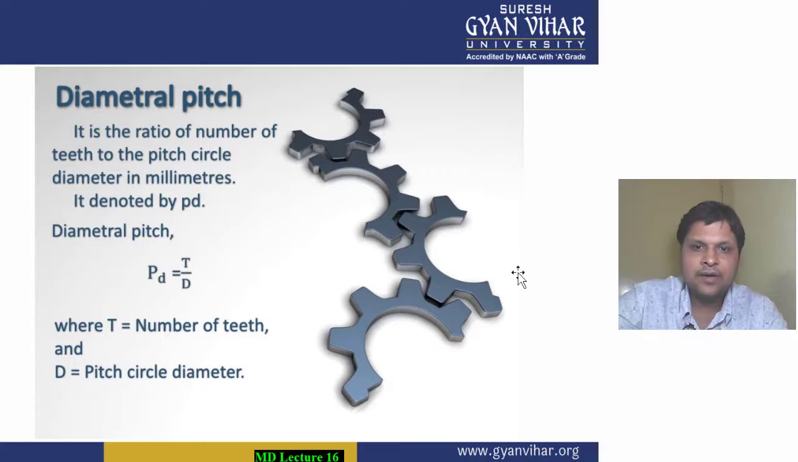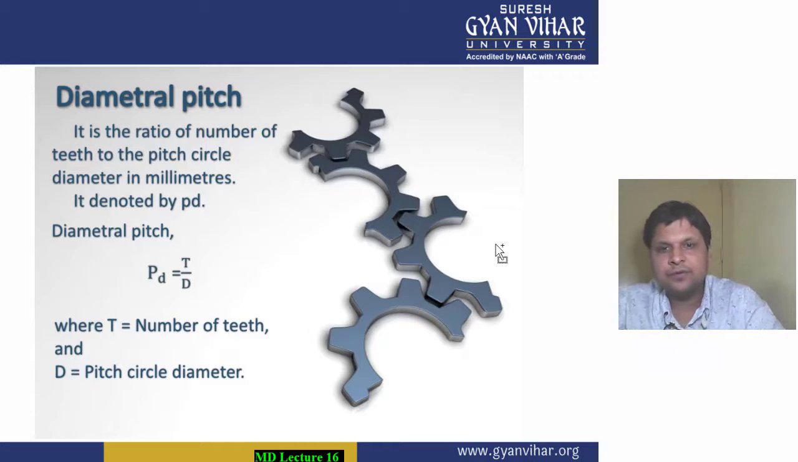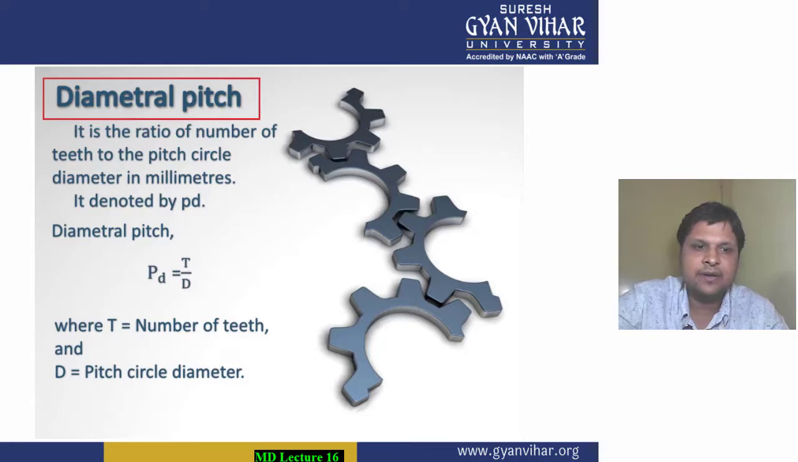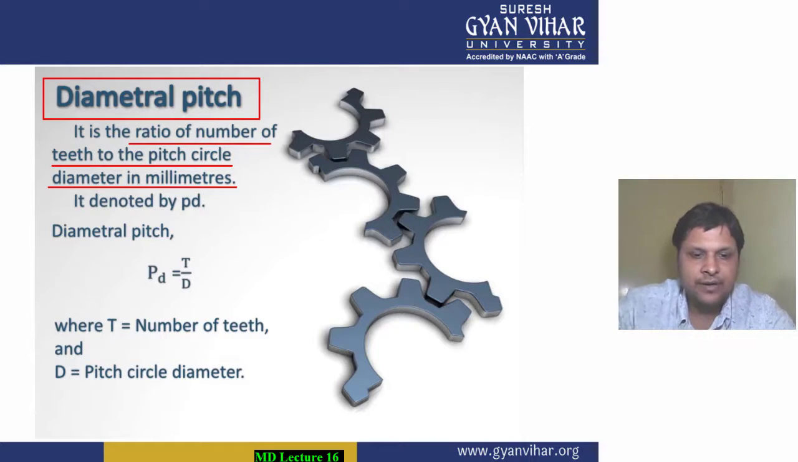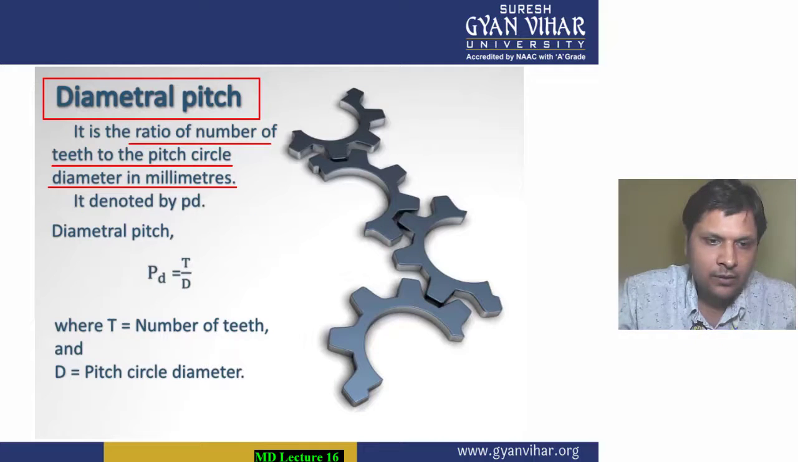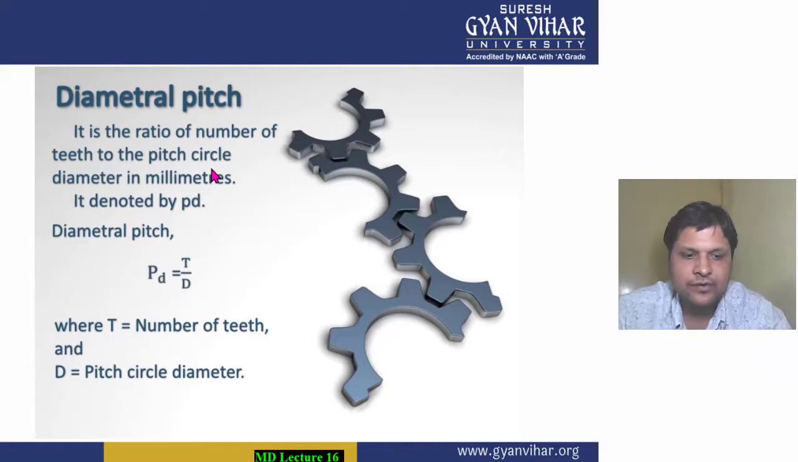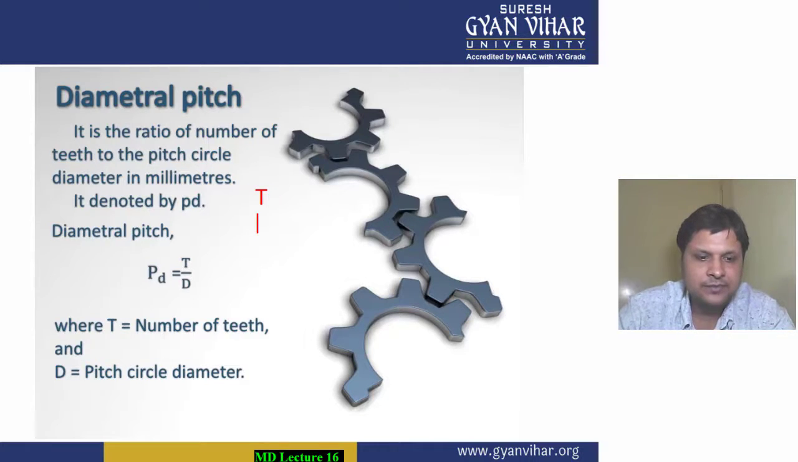Moving further, diametrical pitch. There is one more term used in gear design, and that is diametrical pitch. What is diametrical pitch? It is the ratio of the number of teeth to the pitch circle diameter in millimeter. This means that capital T, which represents the number of teeth, divided by capital D, which represents the pitch circle diameter.